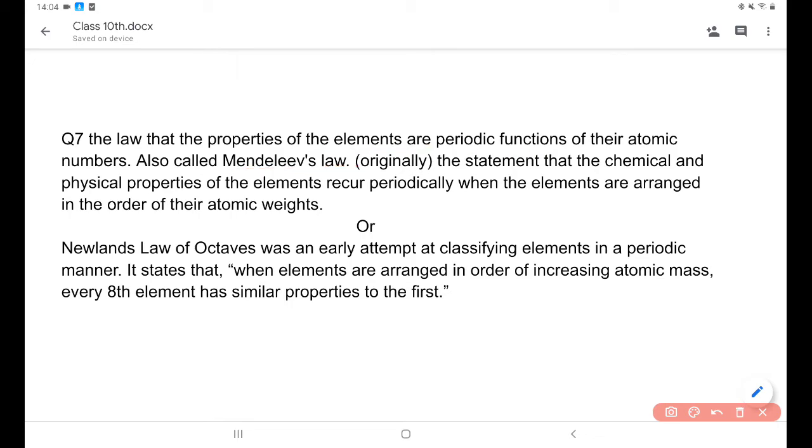That is the original statement: the chemical and physical properties of elements recur periodically when the elements are arranged in the order of their atomic weight. It means they arranged all the elements in the periodic table, or the Mendeleev table, in the order of atomic weight. The next question is what is the Newlands law?